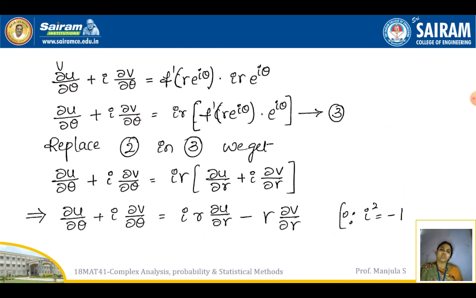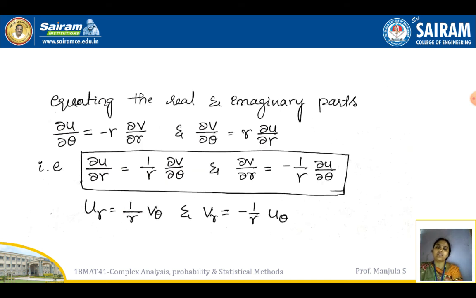Now you just observe both sides. You go for equating the real part and also the imaginary part. Equating the real and imaginary parts, we get the equations like this: ∂u/∂θ equals minus r into ∂v/∂r, and ∂v/∂θ is r into ∂u/∂r.